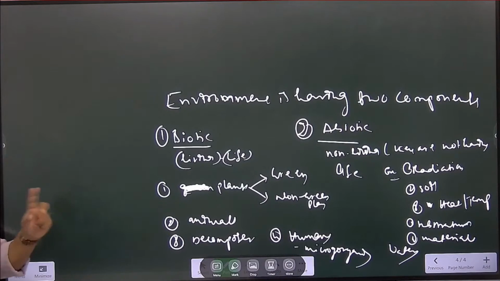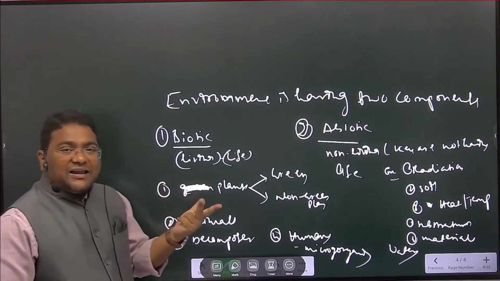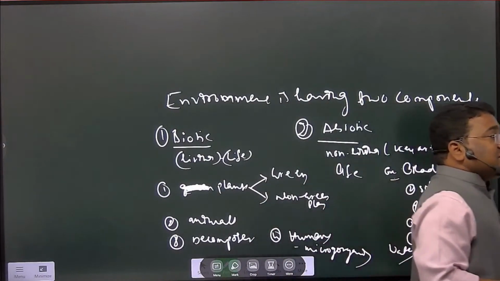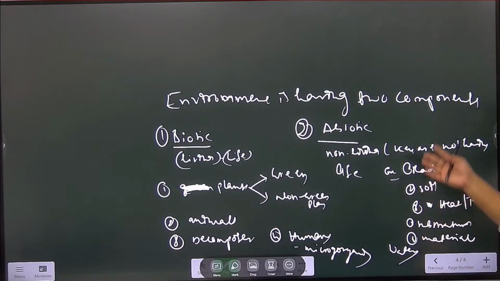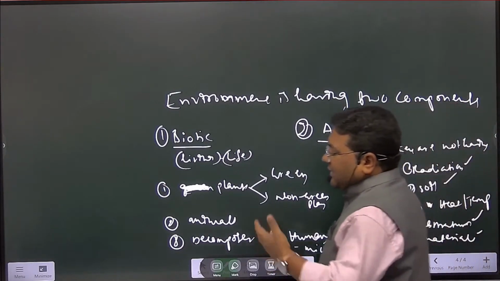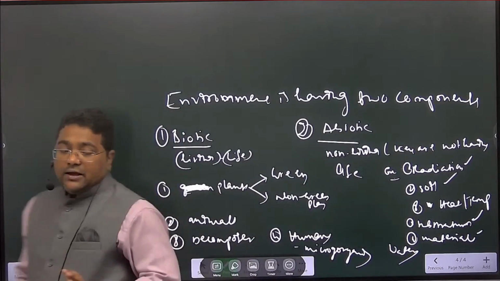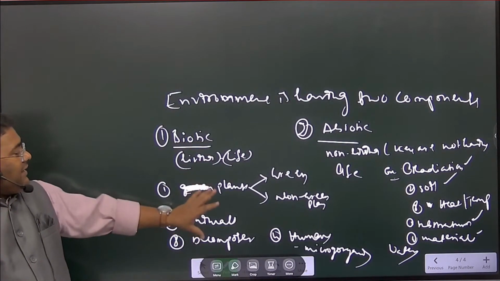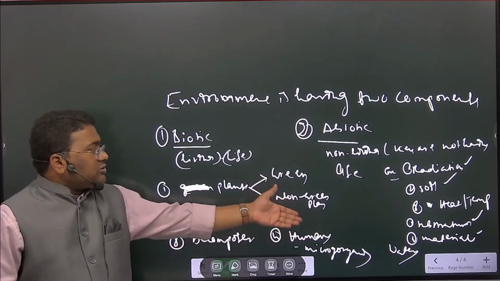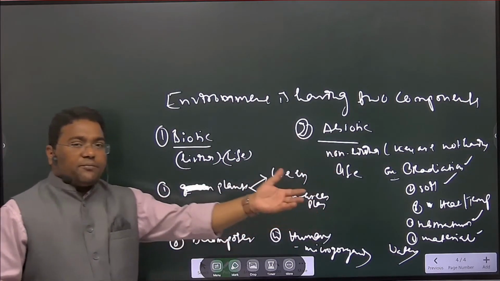Biotic example, plants. You can divide into some plants in green color, some plants are not in green color. And decomposers, microorganisms, animals and human. And abiotic factor you can write radiation, soil, heat or temperature, substratum, then water and materials. Material also we can write here. I will be explaining that. Before that, these are some of the biotic I will be explaining in the environment ecosystem part. Now I will be taking here abiotic factor.